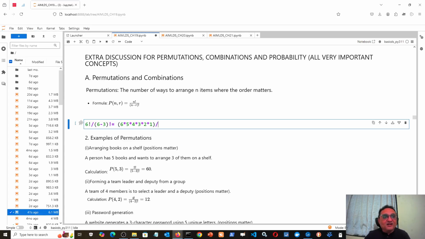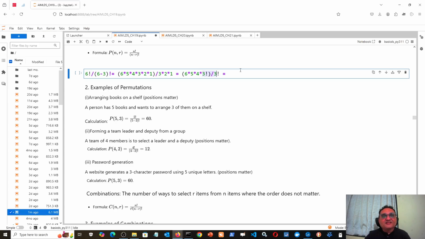And similarly in the denominator, what will it be? 6 minus 3 factorial, that means 3 factorial. So I can write it as 3 multiplied by 2 multiplied by 1. Or the other way of writing the same thing is, in the numerator I write 6 multiplied by 5 multiplied by 4 multiplied by 3 factorial, because 3 factorial is nothing but 3 multiplied by 2 multiplied by 1, right? So this 3 factorial in the numerator is nothing but the remaining terms, divided by 6 minus 3 factorial, which I keep as 3 factorial. Then the 3 factorial from the numerator and the 3 factorial from the denominator cancel, and what you get is 6 times 5 is 30, 30 times 4 is 120.